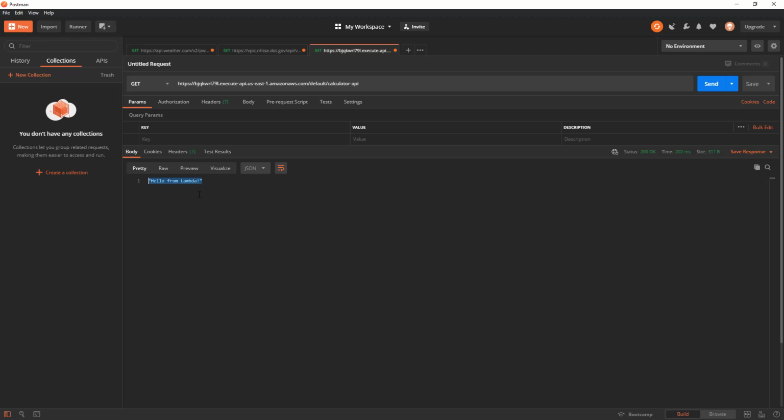From here, what we're going to do is add a little bit of custom logic, and we're also going to see how we can actually debug this. How can we see logging for this API? If anything goes wrong, where do logs go? We're going to check that out right now.